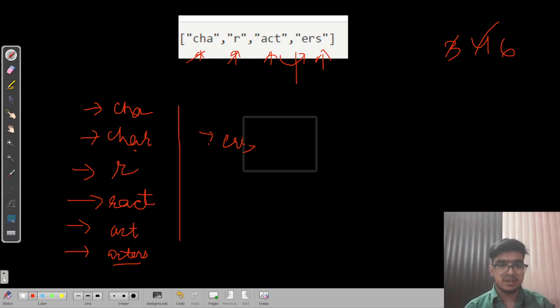From there we can find the answer like this: we first take this and try all, then the other possible answer is, we don't take this, we take this and try all possible combinations. And similarly we don't take this and we take this. So we actually have a branch type structure.